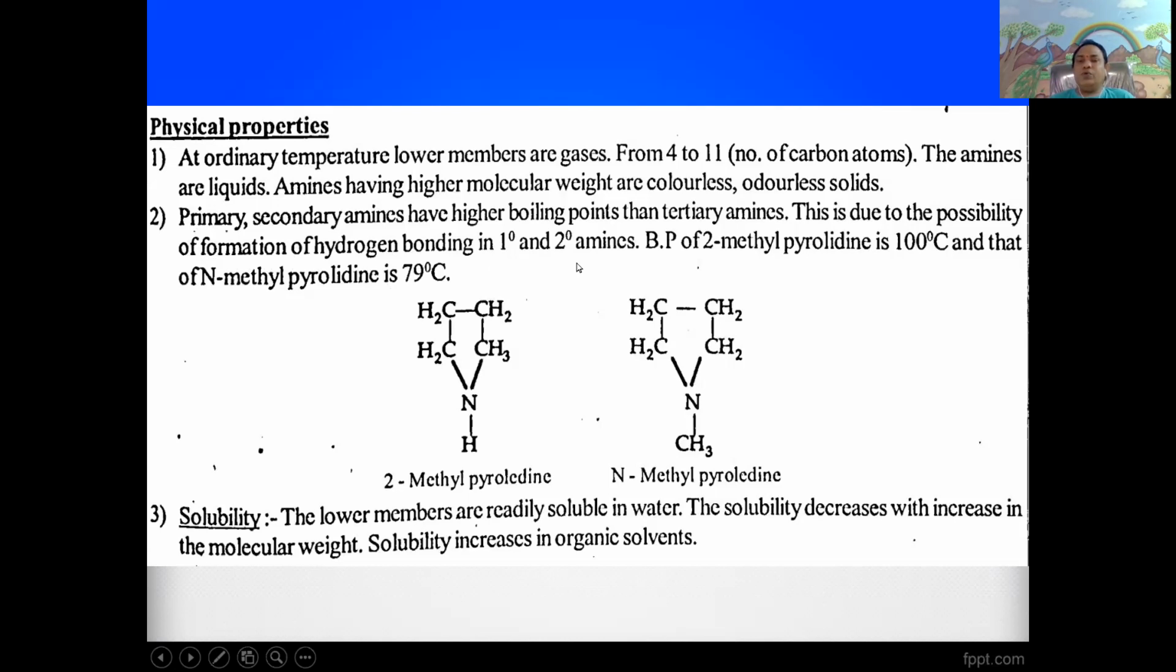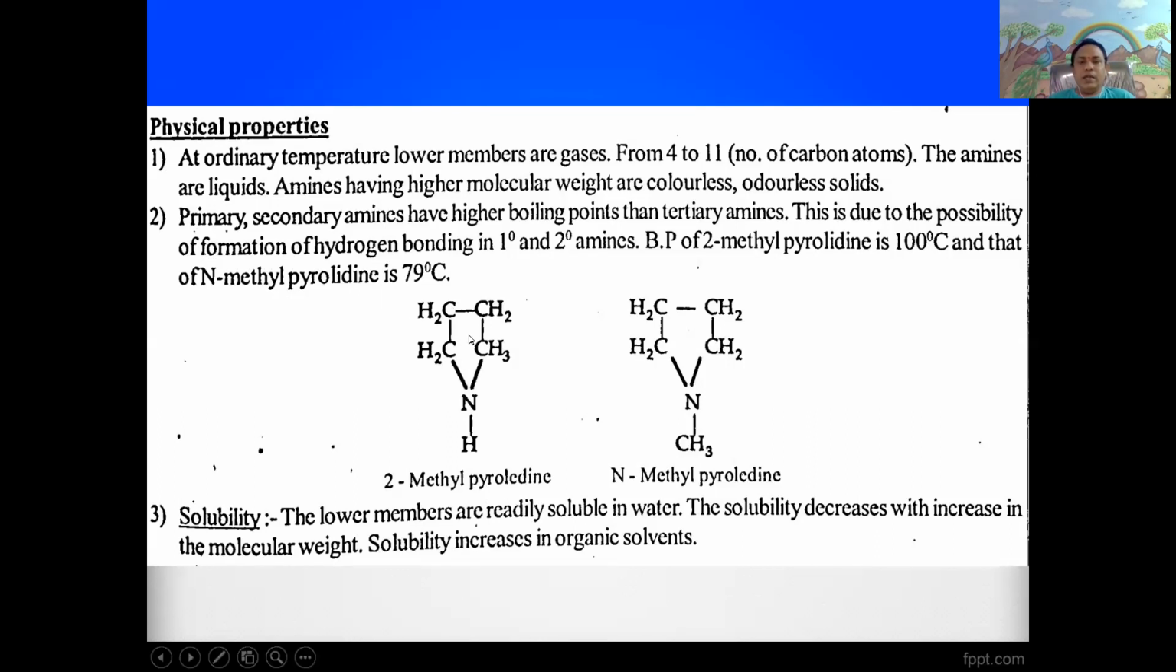The boiling point of 2-methyl pyrrolidine is 100 degrees centigrade, and that of N-methyl pyrrolidine is only 79 degrees, because 2-methyl pyrrolidine is a secondary amine and can form hydrogen bonds. Therefore, the boiling point of 2-methyl pyrrolidine is more than that of N-methyl pyrrolidine, which is a tertiary amine. In tertiary amines, due to the lack of hydrogen bonding, the boiling points are less than those of secondary amines.